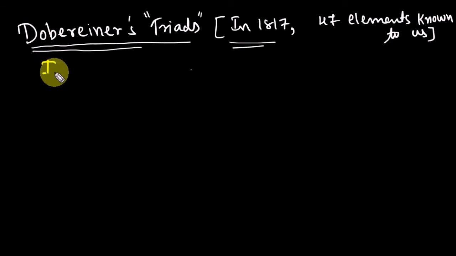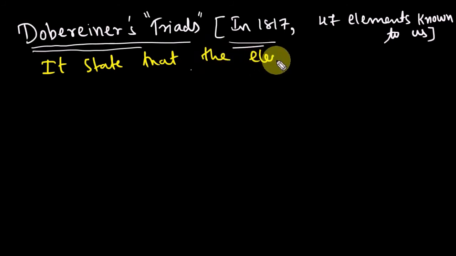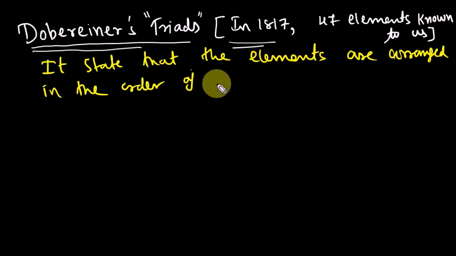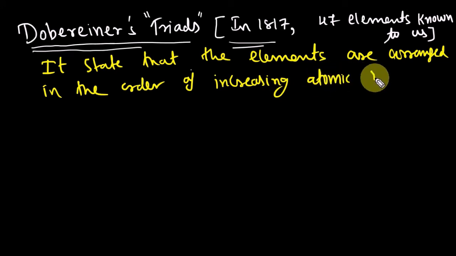It states that the elements are arranged in the order of increasing atomic mass.